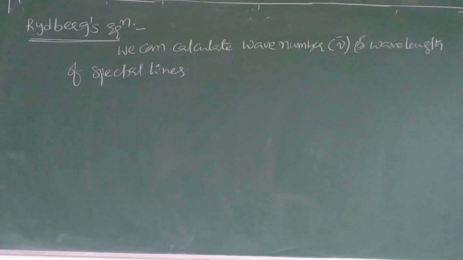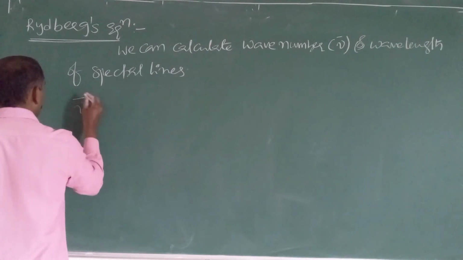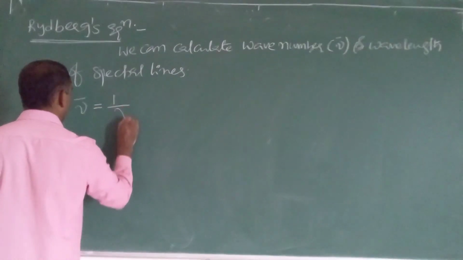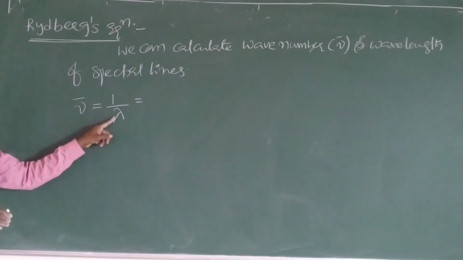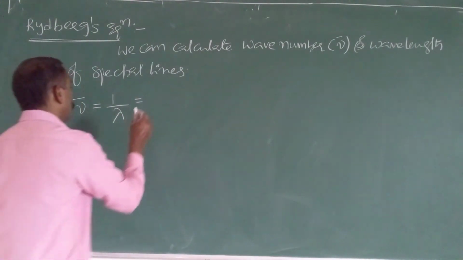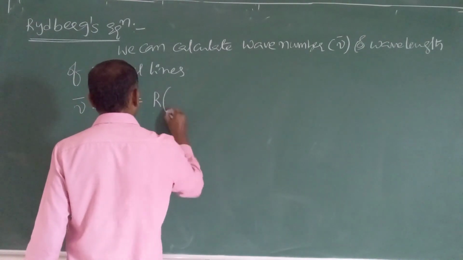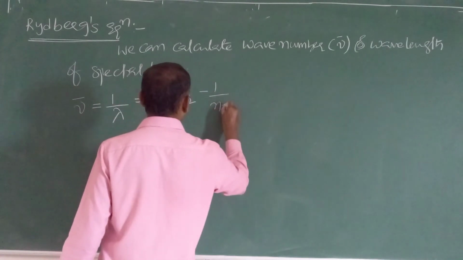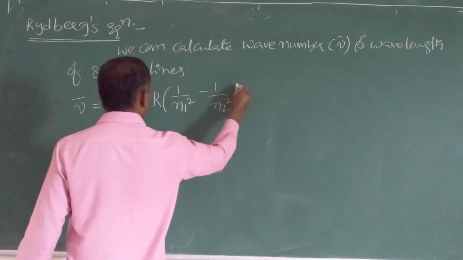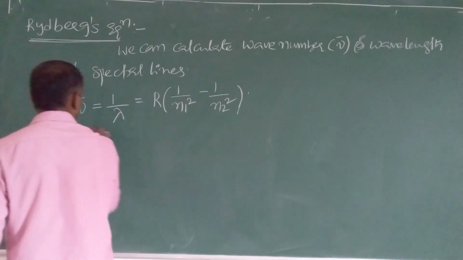The Rydberg's equation formula is very important. Nu bar equals 1 by lambda; wave number is nothing but the reciprocal of wavelength. Nu bar equals 1 by lambda equals R into (1 by n1 square minus 1 by n2 square). Very important formula.